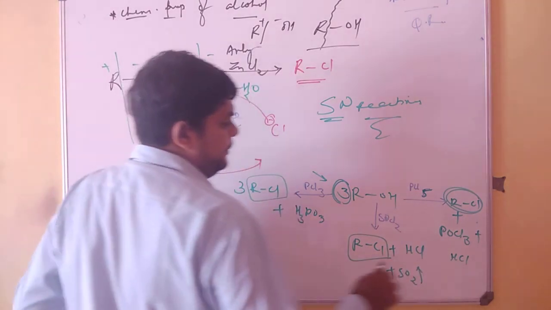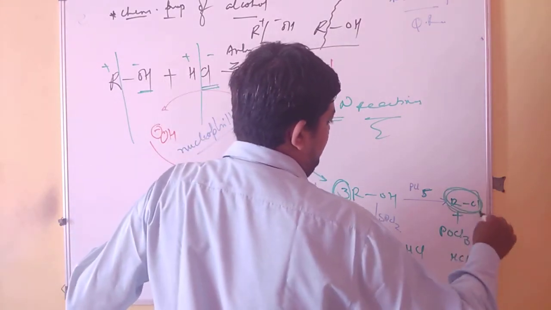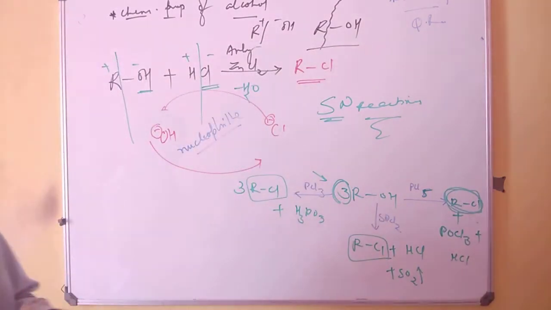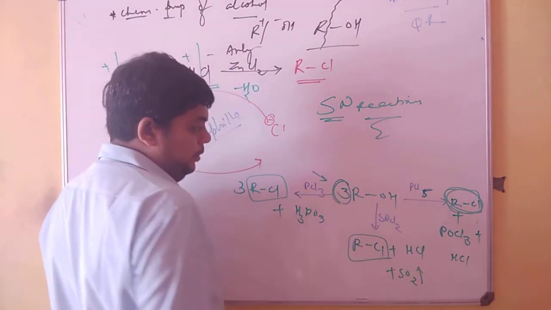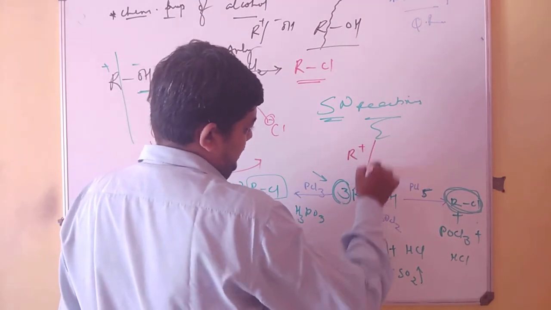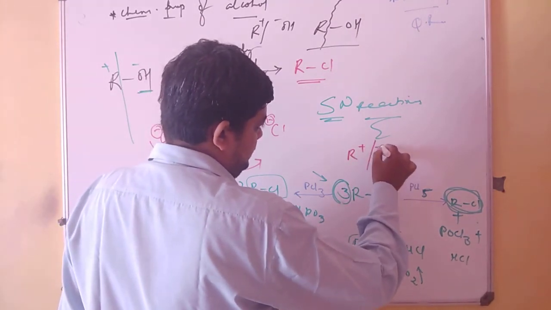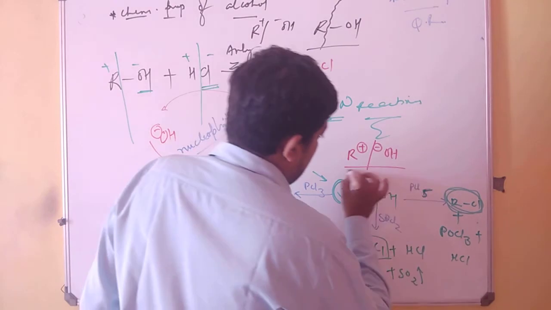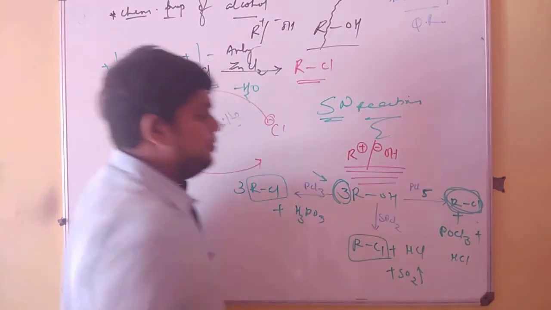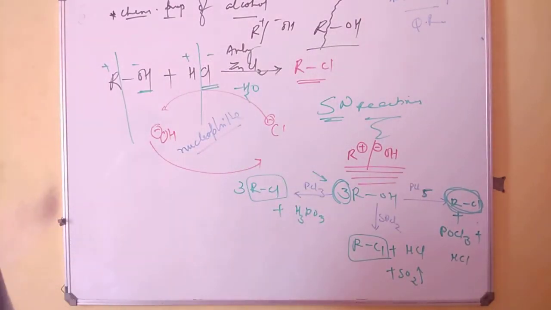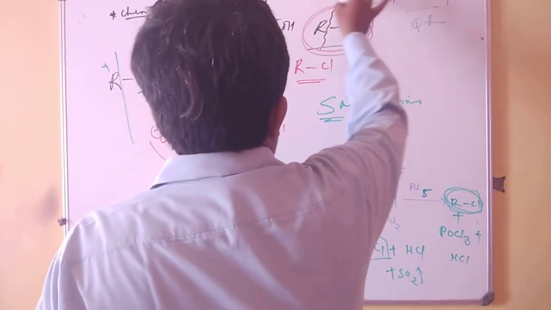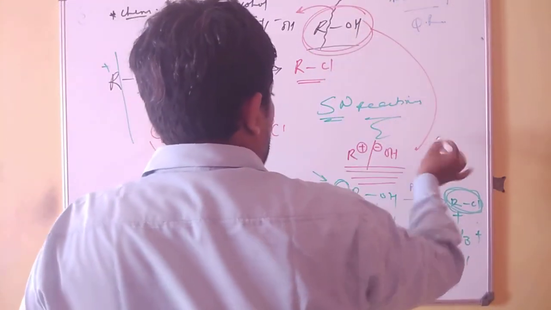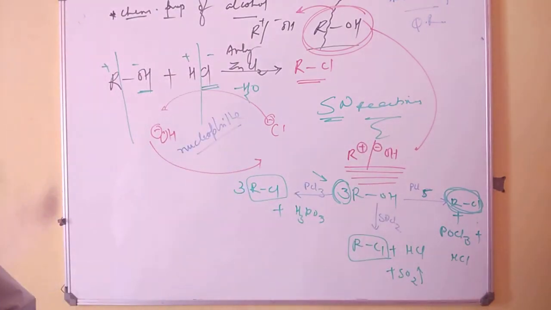So this is where you come up with 3 chlorinated products. But in all of these, the breaking is always as R plus and OH minus. So this is where we can justify the RO cleavage using these chemical reactions.